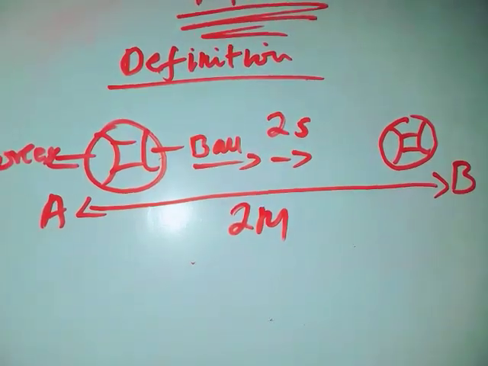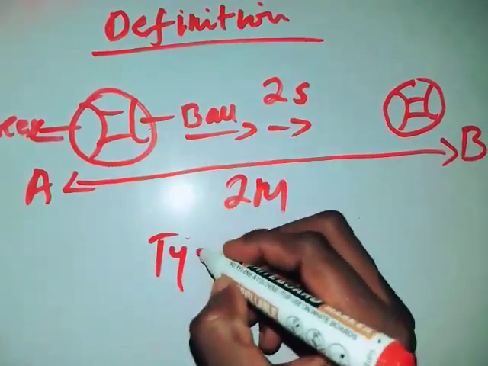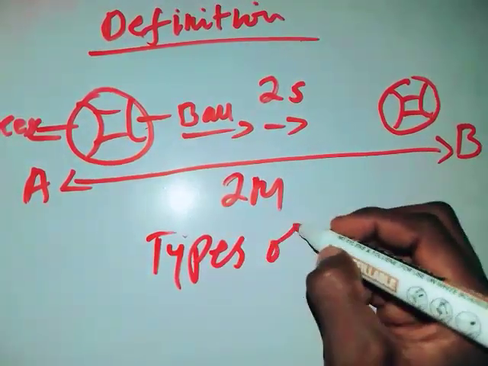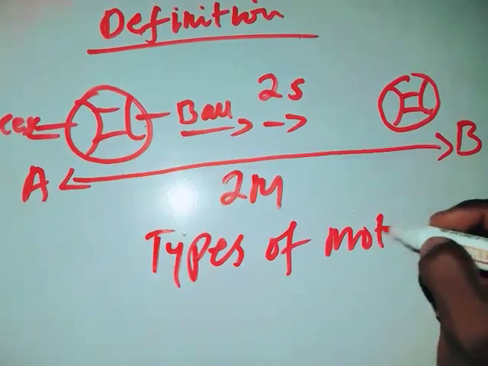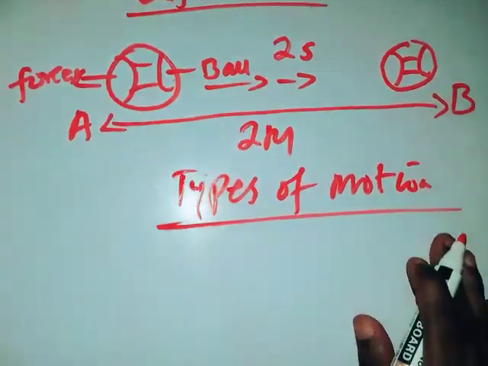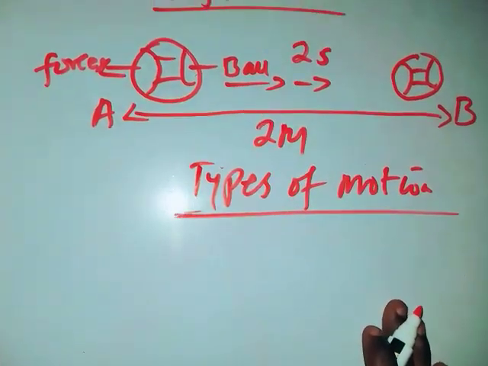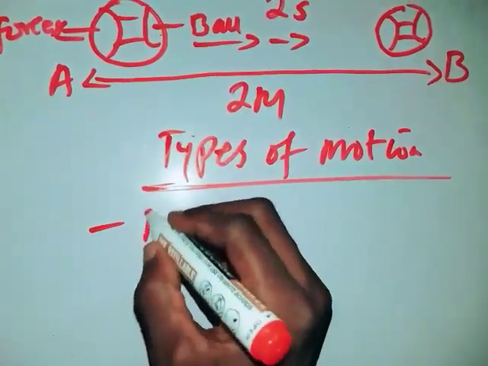Now in the next concept, we are going to talk about types of motion. Let us state the types of motion we have. The first type we have is random motion.